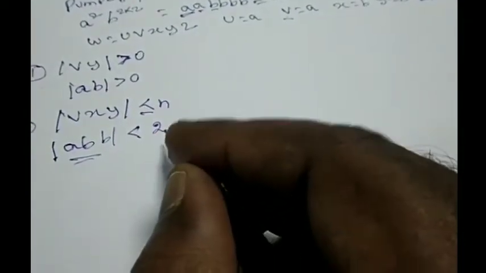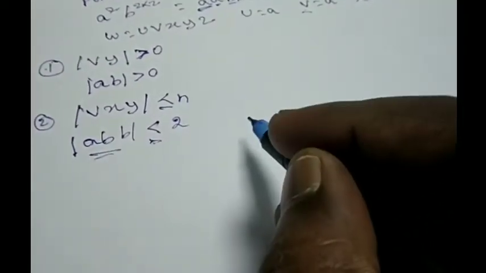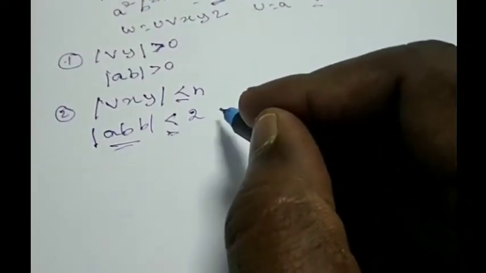So it should be less than or equal to N. You know that N is equal to 2 here. But then the length is actually 3. So 3 is less than or equal to 2? The condition fails definitely. Even if one condition is not satisfied, it is definitely not context free. So here itself we can prove that this is not context free.